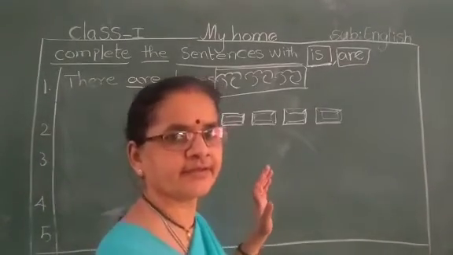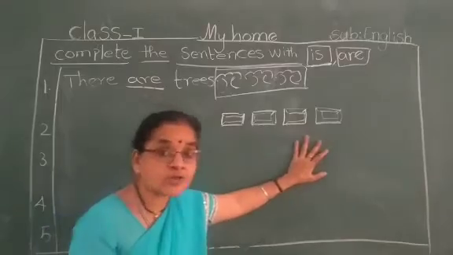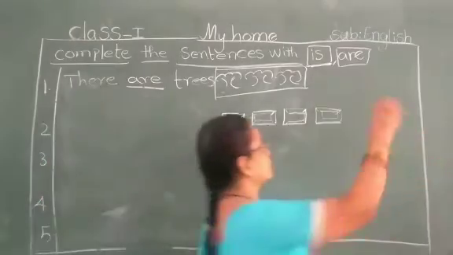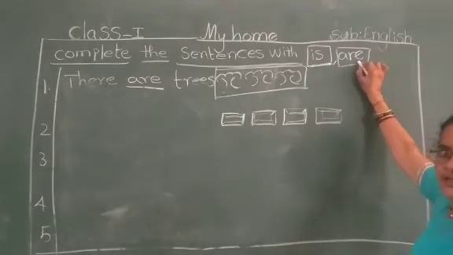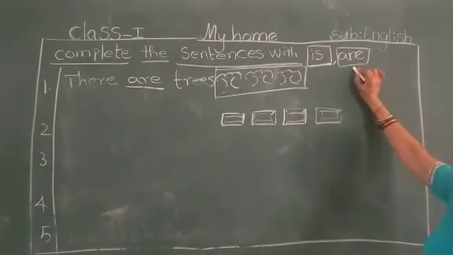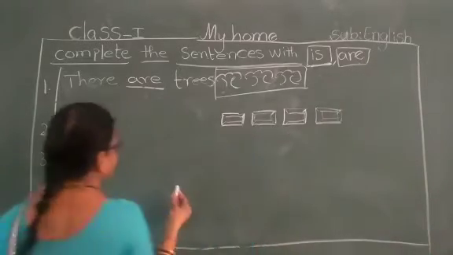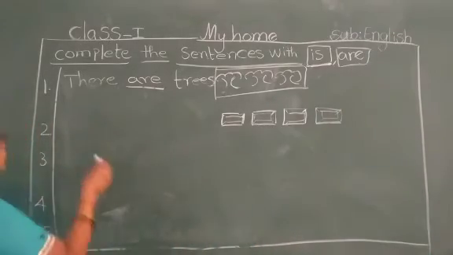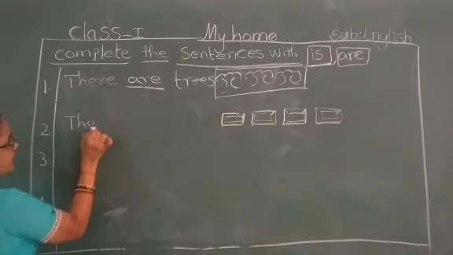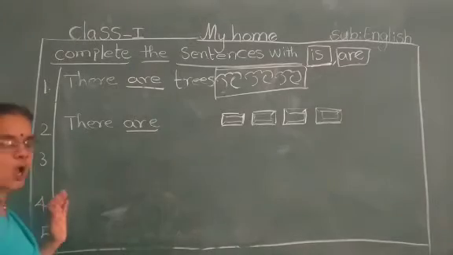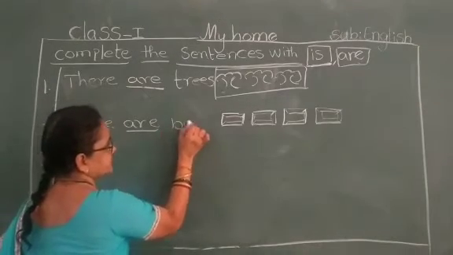Is the box correct? No, so many boxes are there. So many boxes. We have to use is or are. Yes, children, are. There are boxes. T-H-E-R-E. There are. Spelling: A-R-E. Are. Boxes.